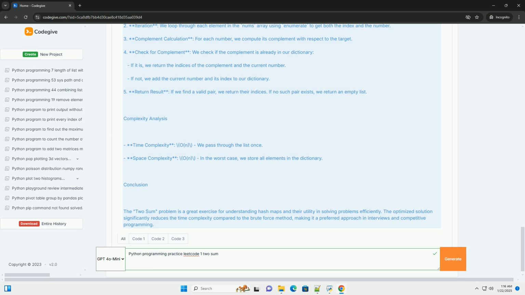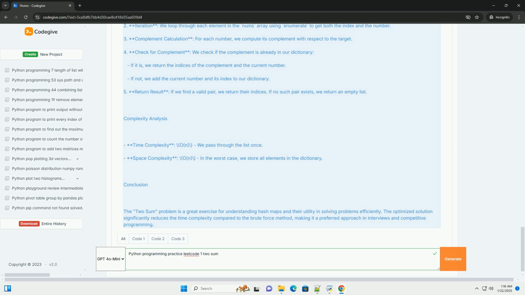Approach. 1. Brute force approach. This involves using two nested loops to check every possible pair of numbers. This method has a time complexity of O(n^2). 2. Optimized approach. We can use a hash map, a dictionary in Python, to store the numbers we have seen so far and their corresponding indices. This allows us to reduce the time complexity to O(n).